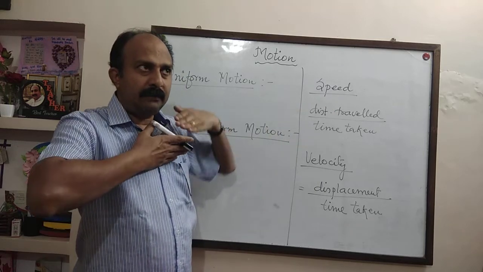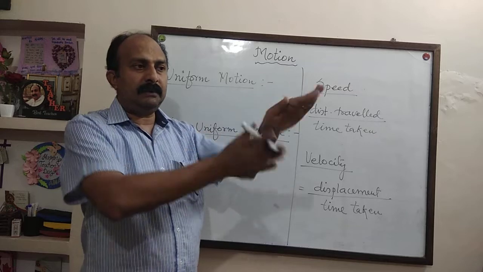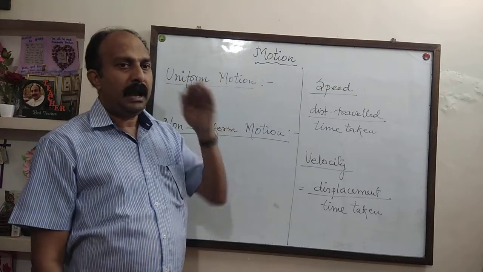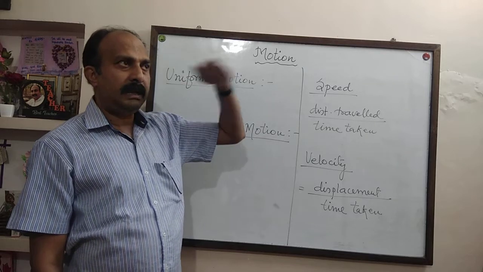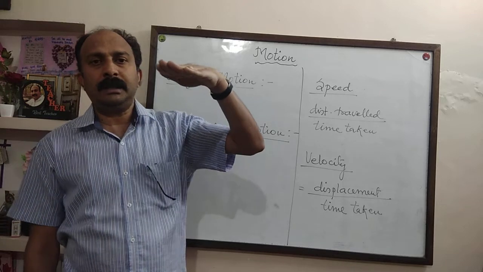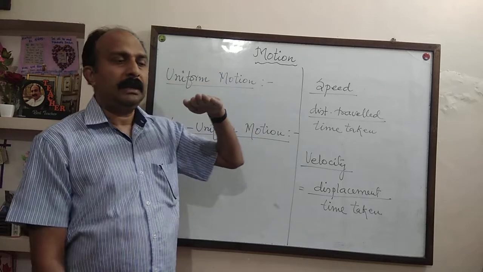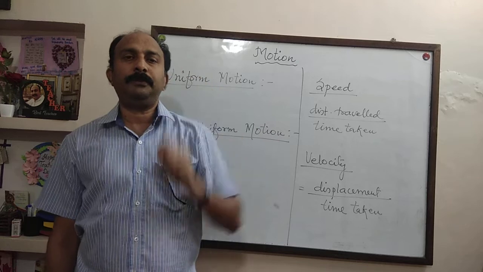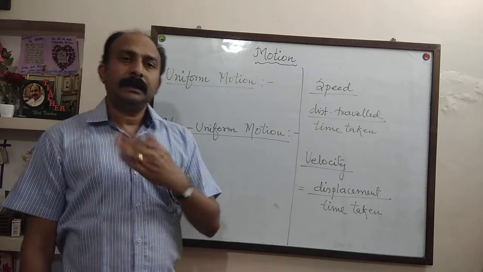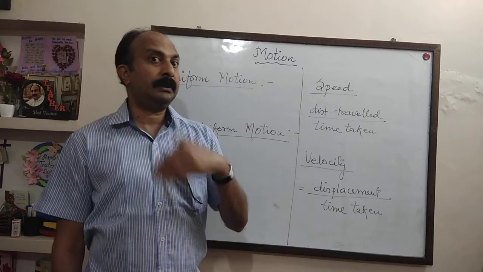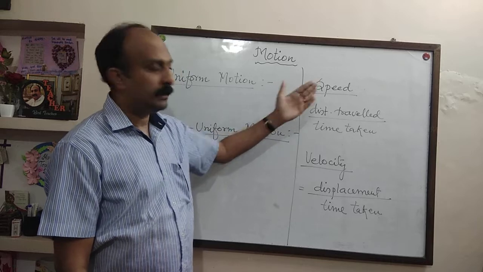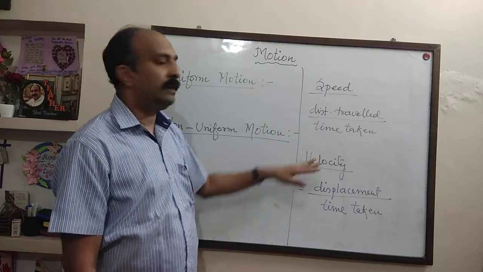When the body is traveling in a particular direction without changing its direction, for example, aeroplanes, after takeoff, attaining the particular desired height, it will be traveling in the same direction. So at that time, an aeroplane is moving with velocity. But on the roads, normally when we travel, we are taking different directions. So at that time vehicles have speed. So this is the difference between speed and velocity.